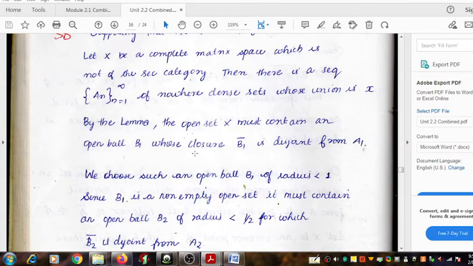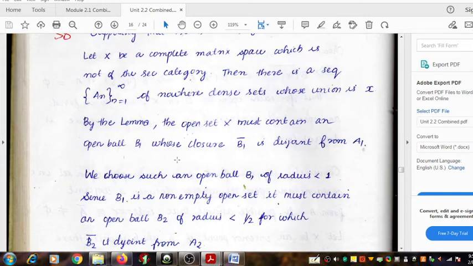After that, you are going to the second step. This was the first step in which we applied the lemma. In the second step, we are going to apply the same lemma again. So we need an open set and also a nowhere dense set.